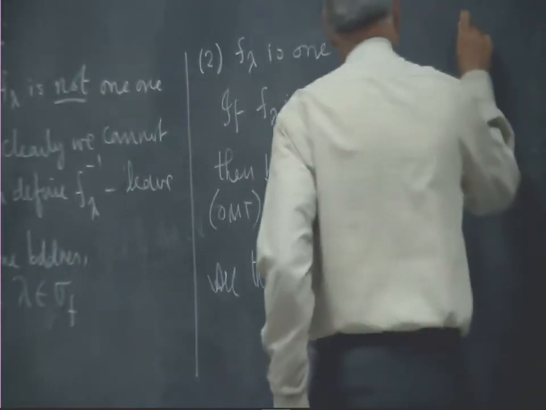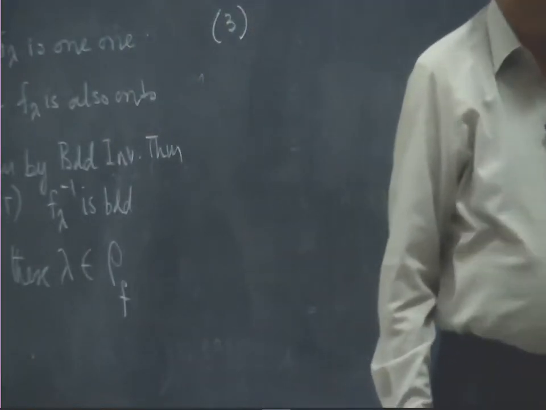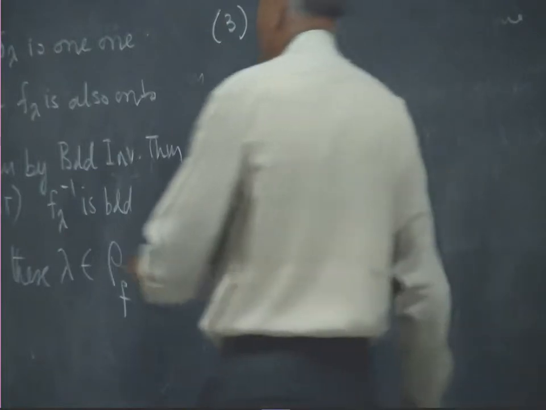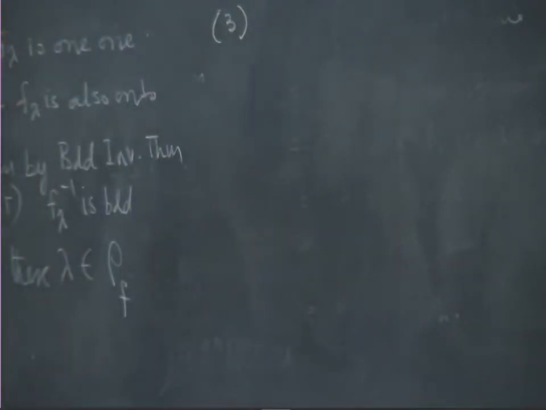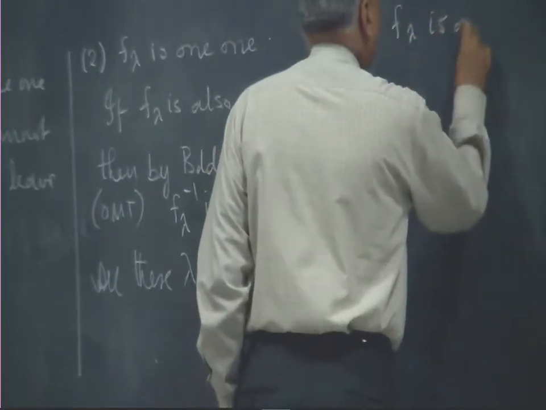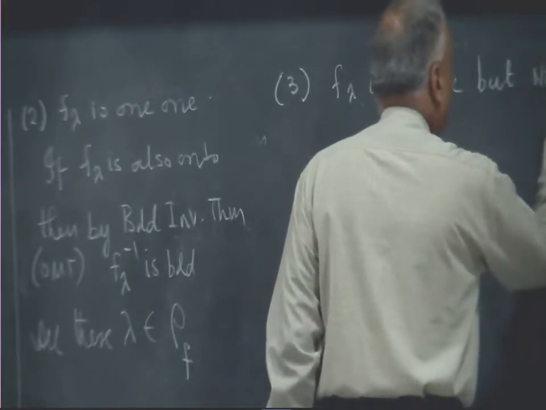So, now look at 3. F lambda is 1-1, but F lambda is not onto. That is the case where we are left out: not 1-1, 1-1 and onto, but now we have to look at 1-1 but not onto. So, F lambda is 1-1, but not onto.